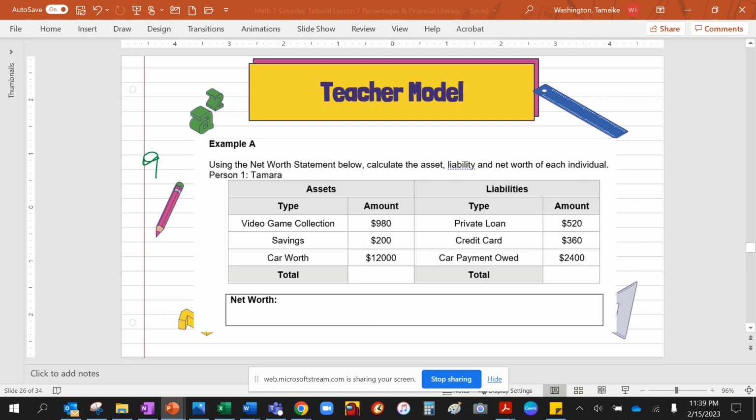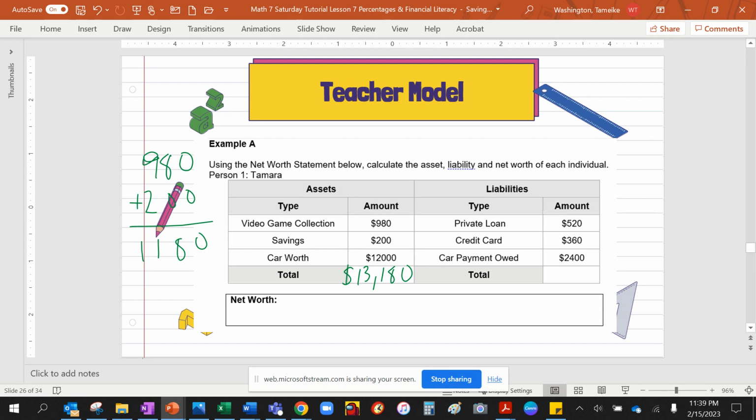980 plus 200. That is going to give me 1180. I will then add the 1180 to $12,000. The net worth is going to be 13,180. Now let's add the liabilities.